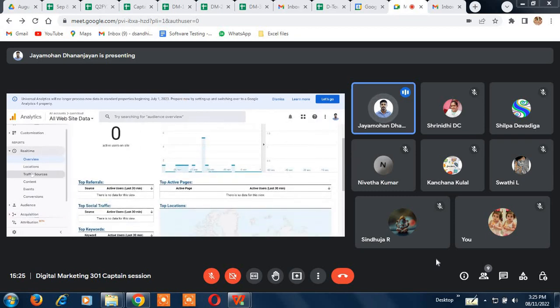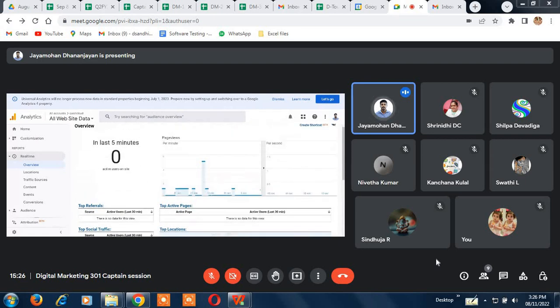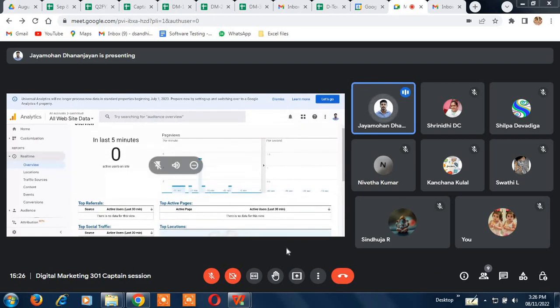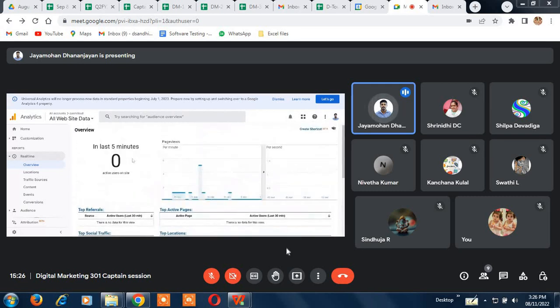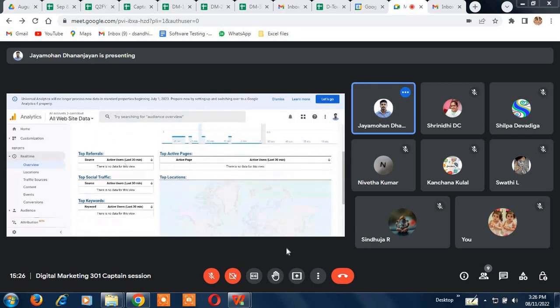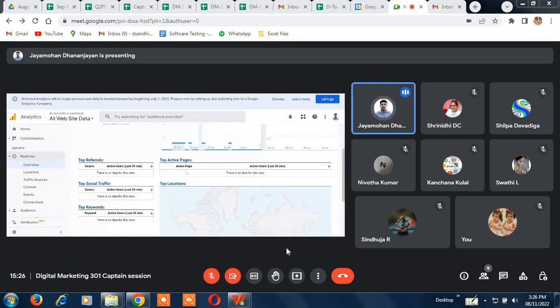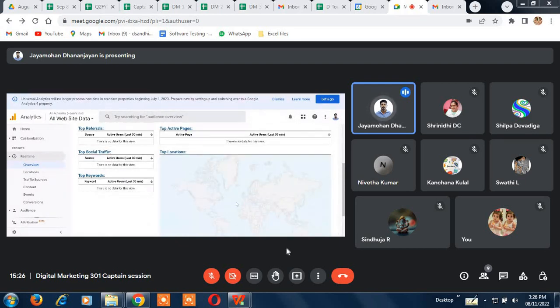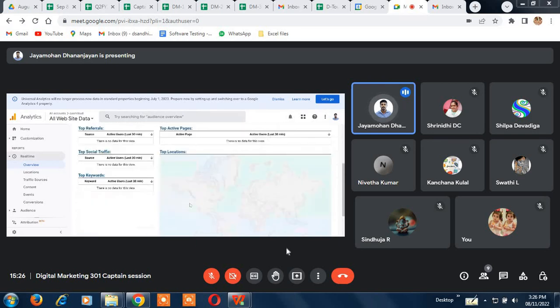Okay, guys, we'll go option by option. The Reports section, Real time. If I click this real time option, it will show, as I discussed before, active users in the last 5 minutes. We had 0 active users. It shows per minute and per second. If there is a number, like 2 or 3 users on site, it will also show the top locations, the active pages they are looking at, and the locations they are from. Everything it will show you. But since we don't have any numbers now, it is showing 0, so it is all blank.